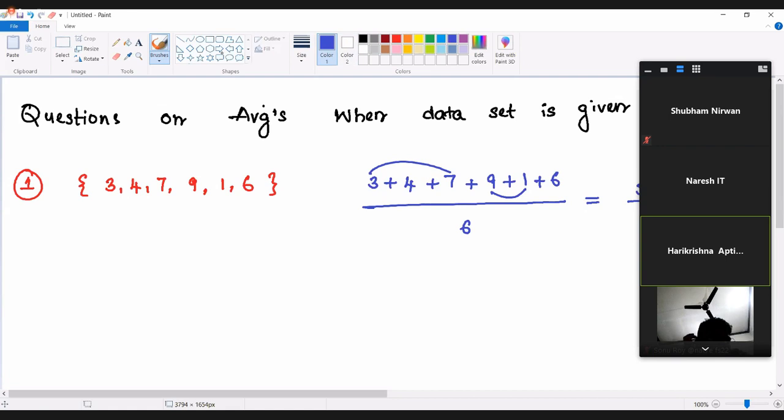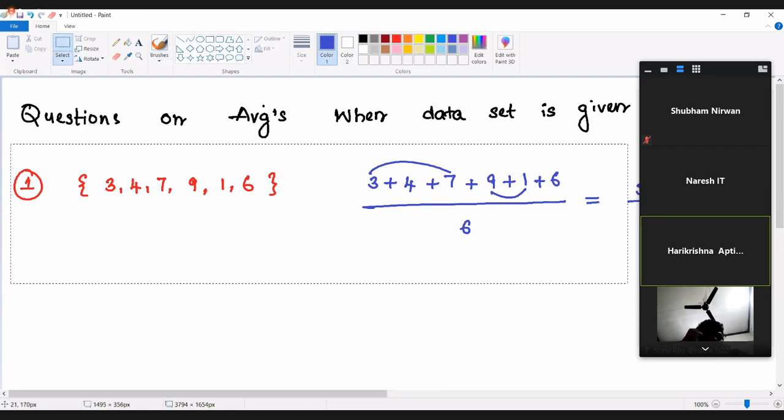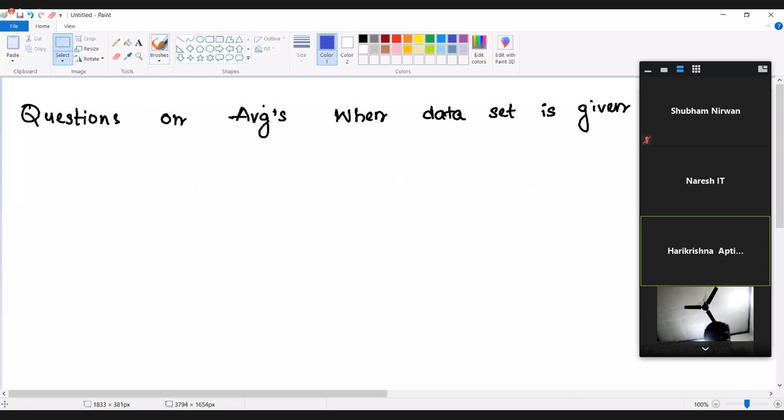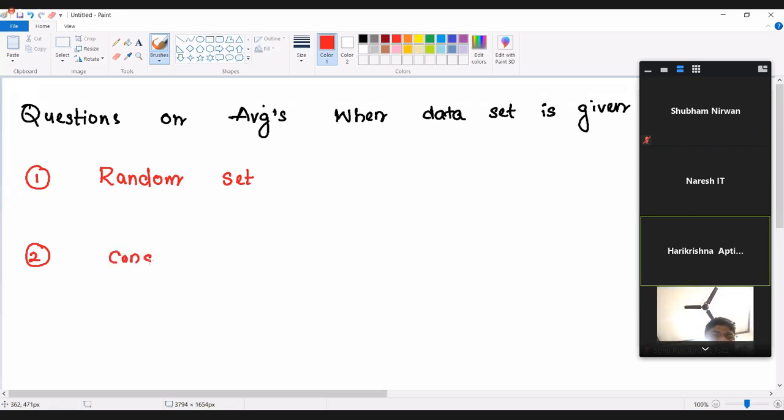Similarly, this is called a random data set. There are 3 patterns which are possible. One is a random data set. Random data set means there is no relation; directly you can see the data set. For a random data set, you can use the general formula directly. But doing that kind of calculation for all numbers is a little time consuming. For example, the second pattern: instead of a random data set, let's assume a consecutive data set is available. How do we find the average of those numbers?